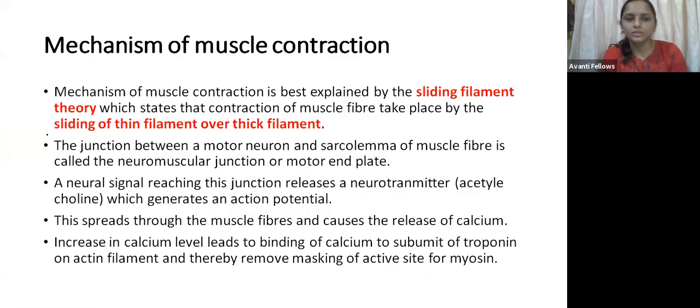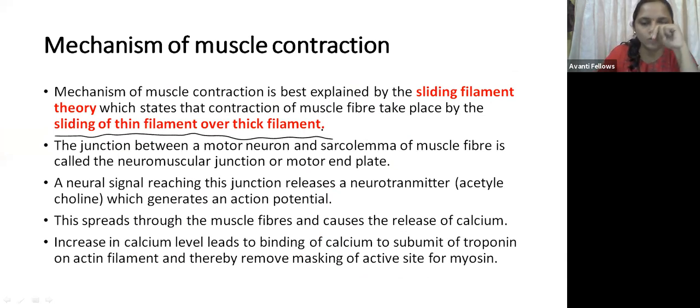Okay, guys. So now we can see how the mechanism of muscle contraction takes place. How is our muscle going to be contracted? The mechanism of muscle contraction is best explained by the sliding filament theory. What the sliding filament theory tells us is the sliding of the thin filament over the thick filament. Don't forget this.